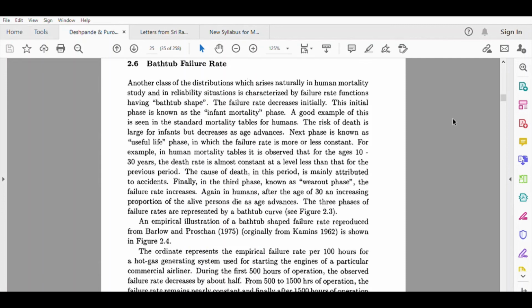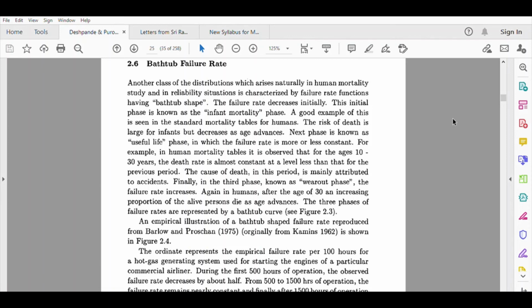But increasing and decreasing, these are not the only two features. Very rarely will you come across real data with a probability distribution where the failure rate is either increasing or decreasing. So in short, failure rate need not be a monotone function. It can be different in nature. It can be increasing up to a certain point, then it will remain constant and then it will start decreasing.